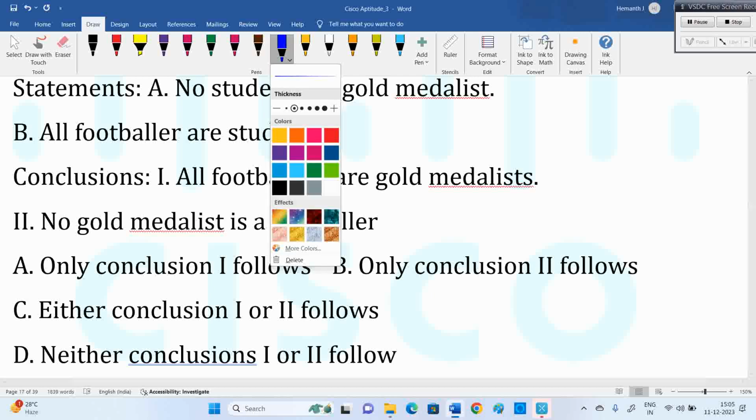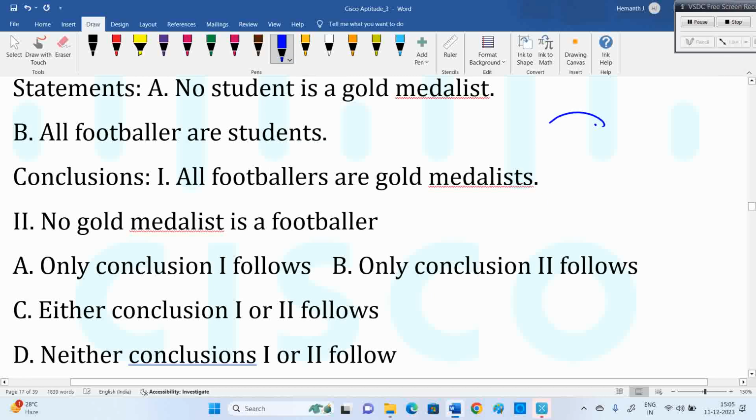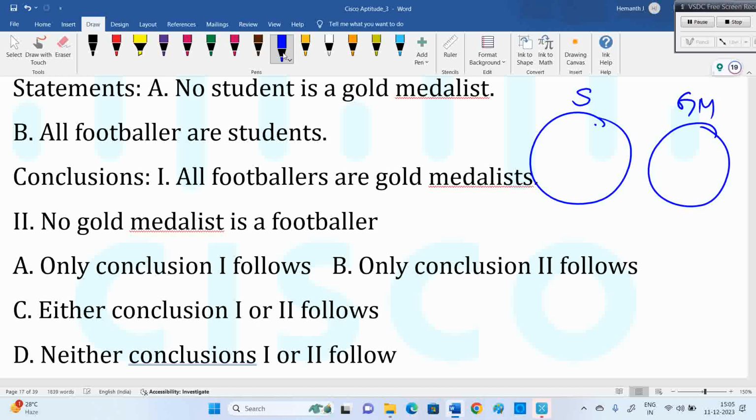We'll see what is happening. No student is gold medalist. All footballers are students. So obviously gold medalist and footballer will not be connected. Any diagram you try, the second one will be true.